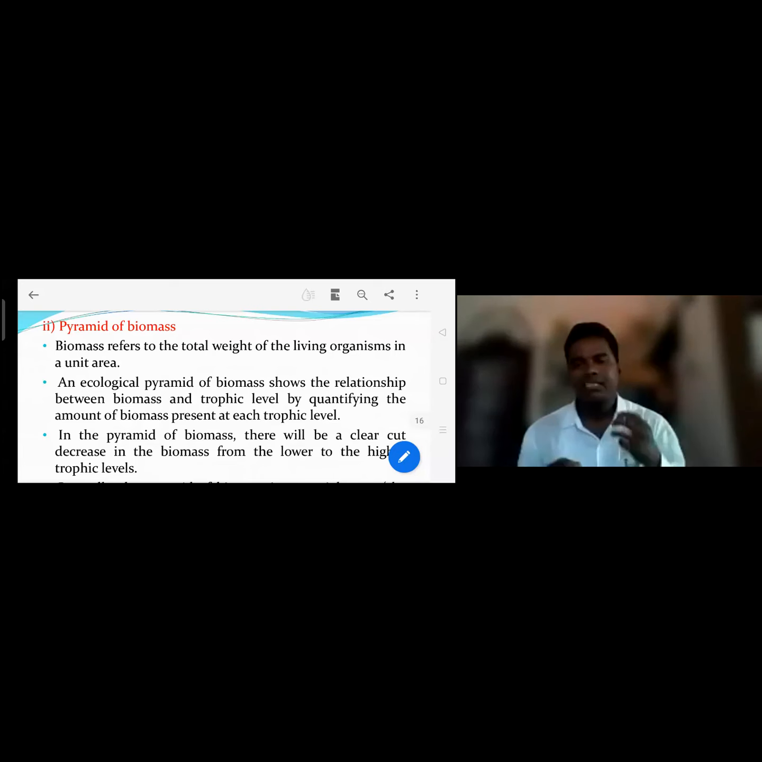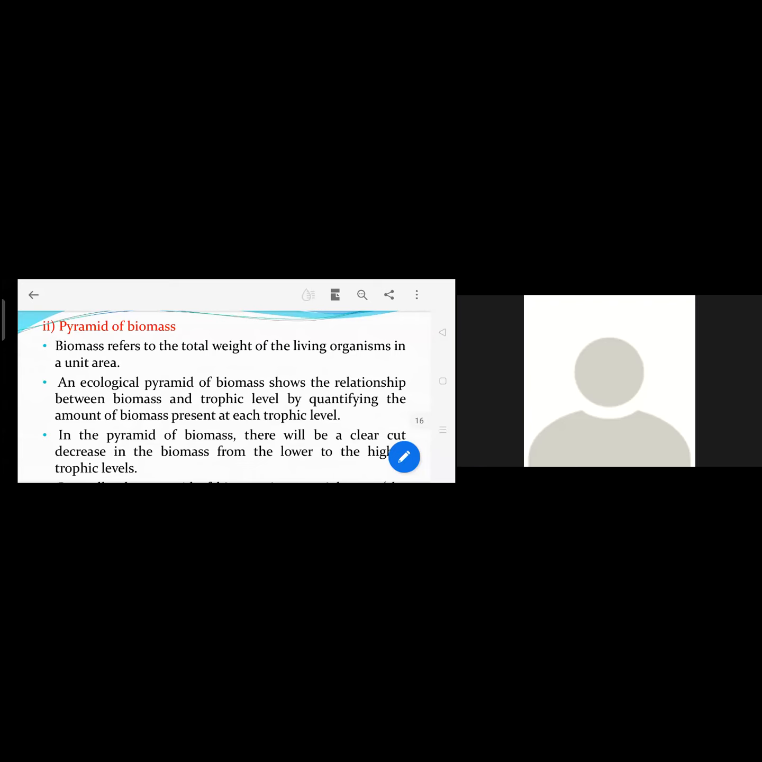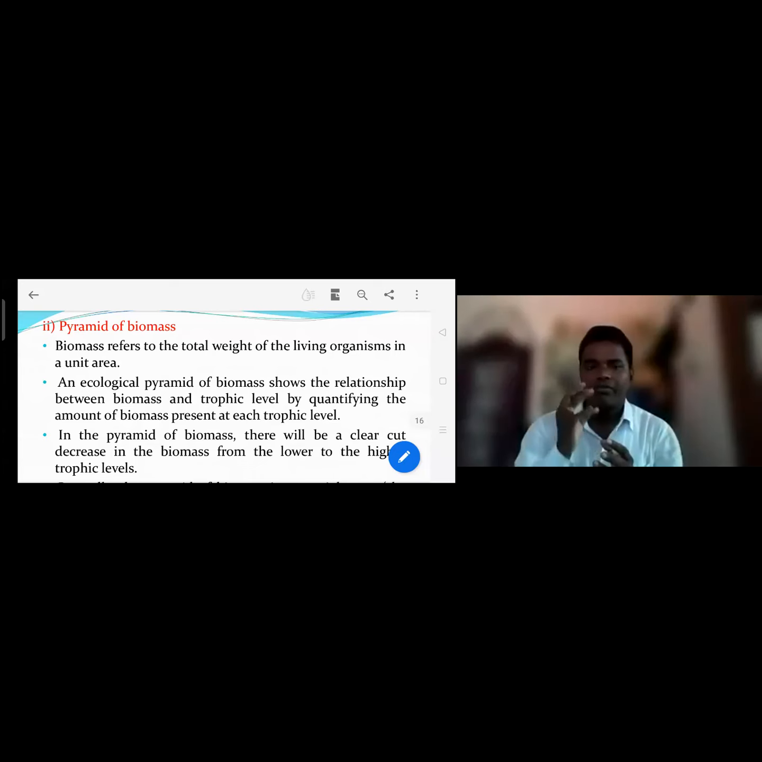So we have completed the pyramid of number. Continuing with the pyramid of biomass. Biomass refers to the total weight of the living organisms in a unit area. An ecological pyramid of biomass shows the relation between the biomass and trophic level by quantifying the amount present at each trophic level.